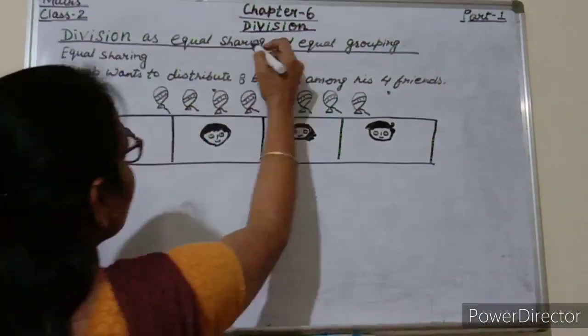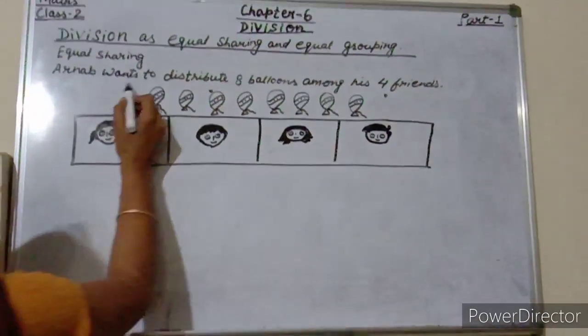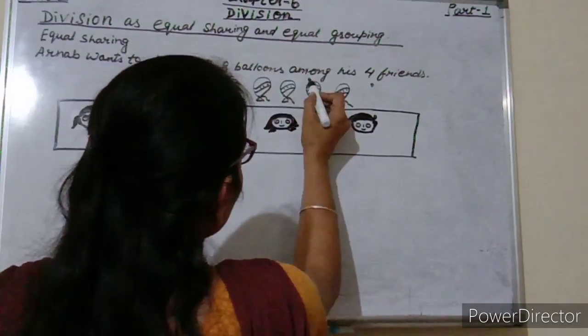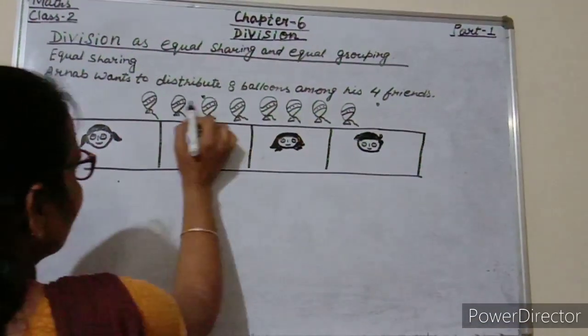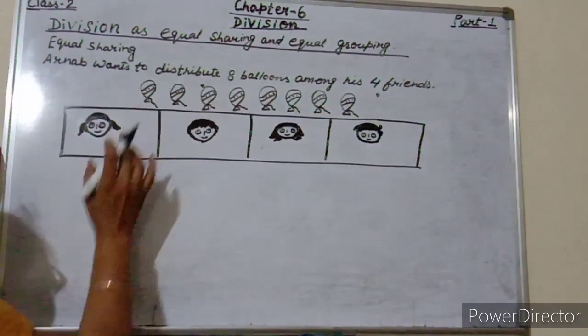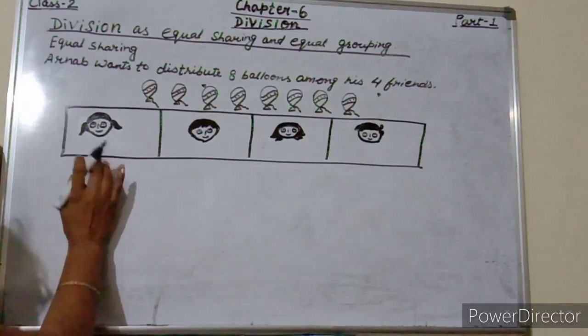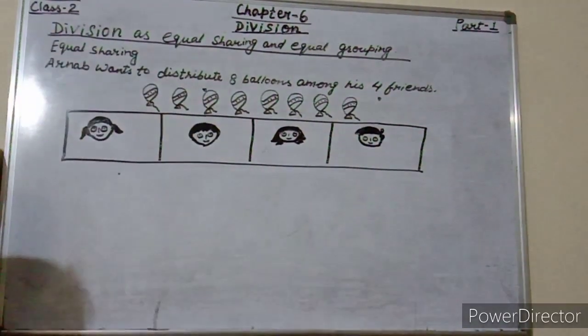See, division as equal sharing and equal grouping. So equal sharing. Arnab wants to distribute 8 balloons among his 4 friends. So how many balloons are here? 1, 2, 3, 4, 5, 6, 7, 8. So 8 balloons. And how many friends are here? Okay, 1, 2, 3, 4. So what will Arnab do?